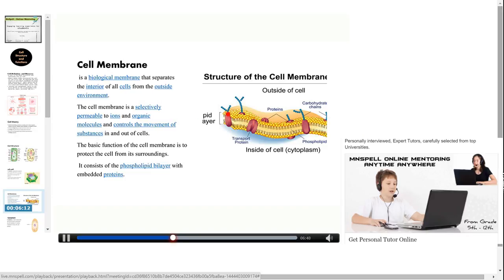We can see one phospholipid layer here and the other layer here, and in between these phospholipids, you can see the proteins that are embedded inside. This model was given by Singer and Nicolson, which is called the fluid mosaic model, which is worldwide accepted.